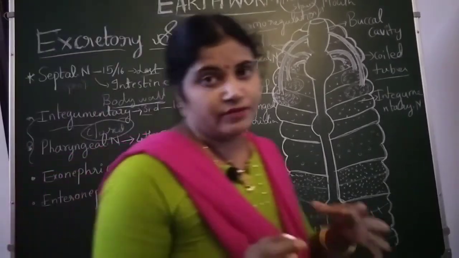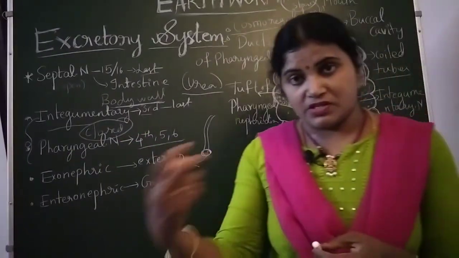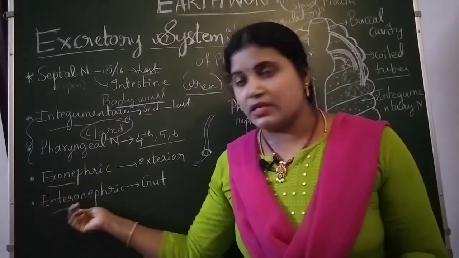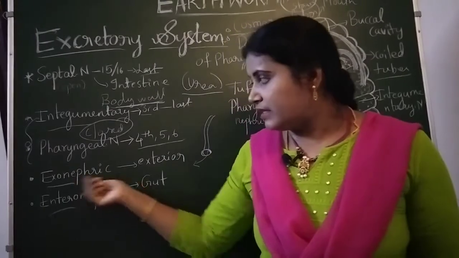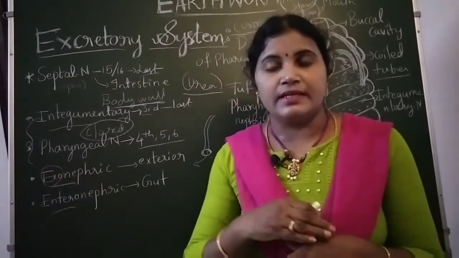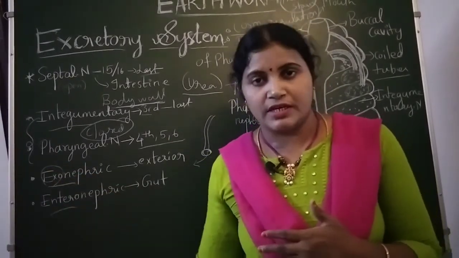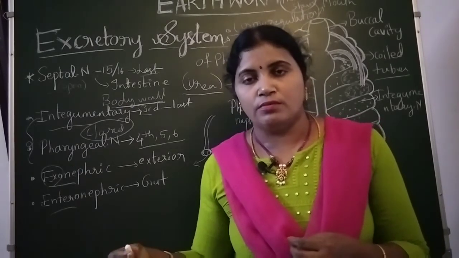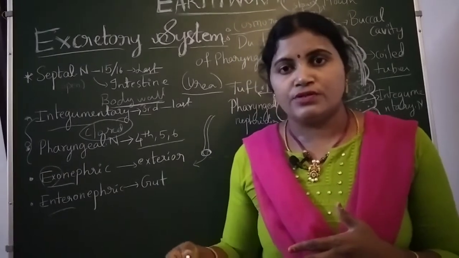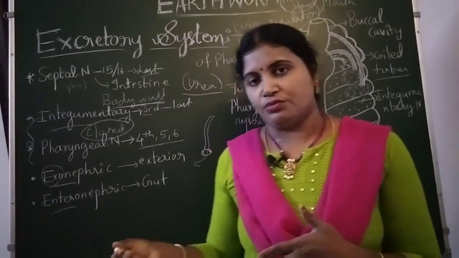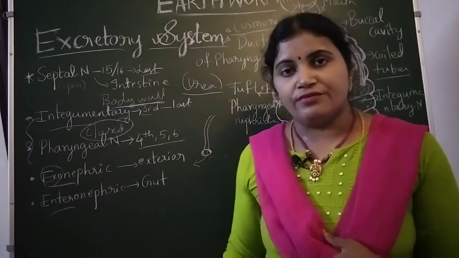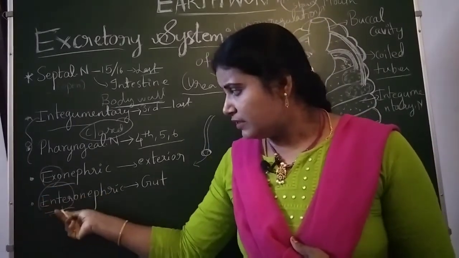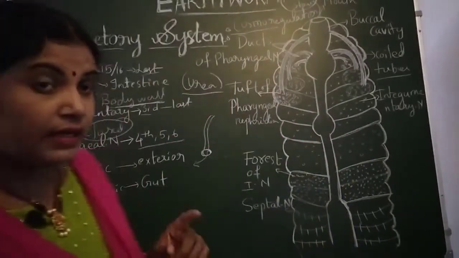Based on the space where the nephridia open, again the nephridia are divided into two types. One is exonephric and another is enteronephric. Exonephric, as the name itself says, exo, it is releasing outside, it opens to the exterior surfaces of the body wall. So the worm nephridia open to the exterior surface of the body wall, that's why they are exonephric. Then enteronephric, you remember the word entero, enteronephric is nothing but gut.